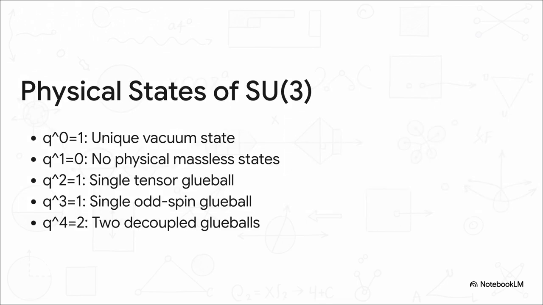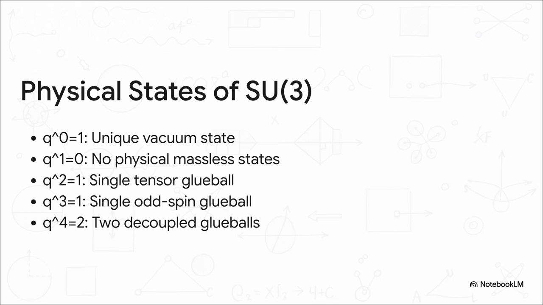Let's break down those steps, because the coefficients of our expansion tell us the whole story. q^0 equals 1. That's our unique vacuum ground state. But the absolute smoking gun of the entire proof is step 1. q^1 equals 0. There are 0 states at the first excitation level. This is it, the explicit physical manifestation that massless gauge excitations are unconditionally forbidden. The mass gap is confirmed.